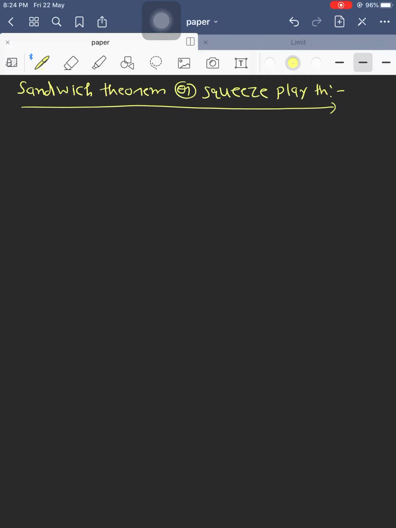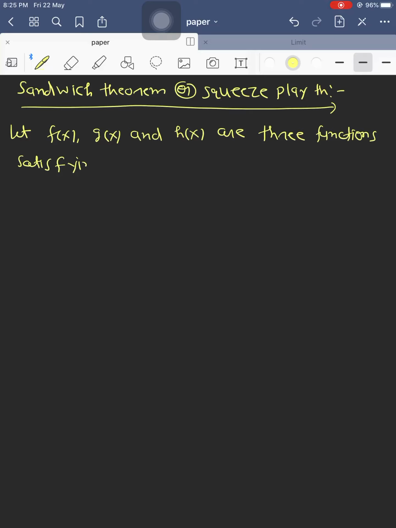The statement of the theorem is: let f(x), g(x) and h(x) be three functions satisfying f(x) greater than or equal to g(x), less than or equal to h(x),